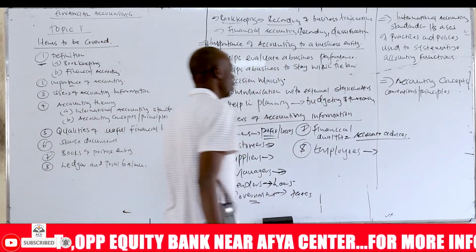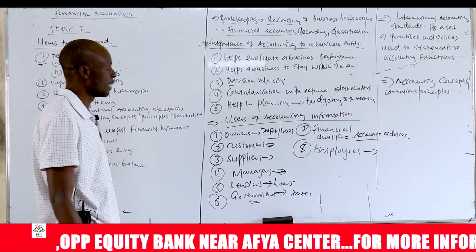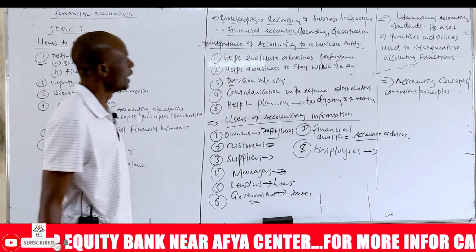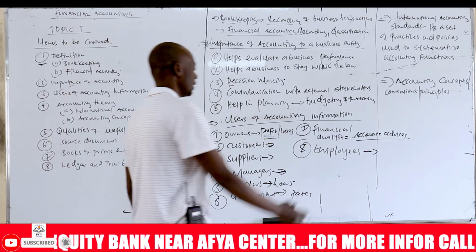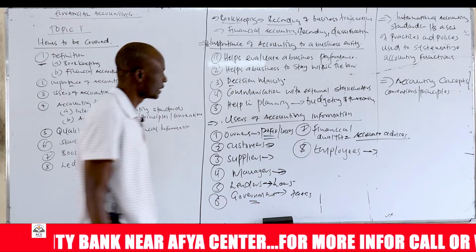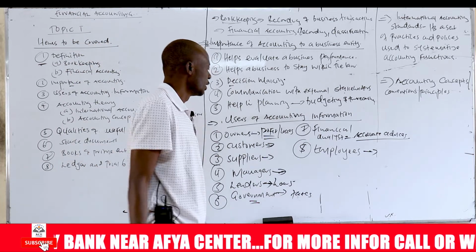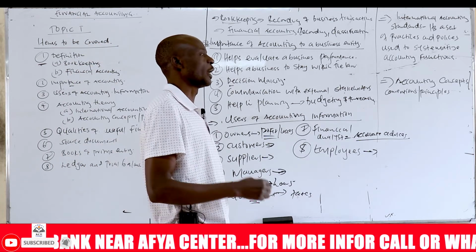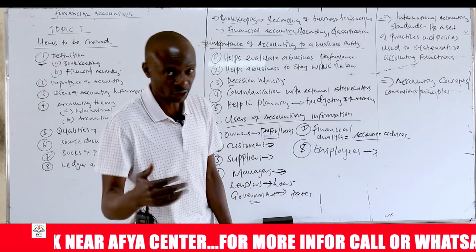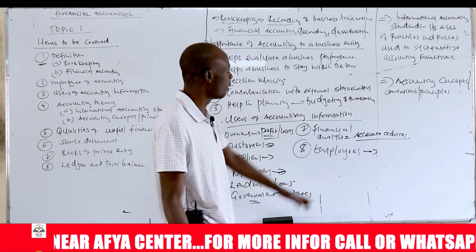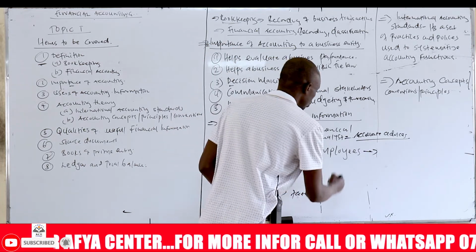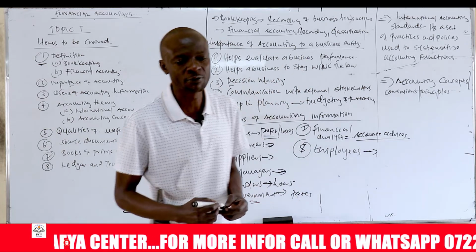Employees are people who work for these entities. These are people engaged for a pay to provide services in return for payment. So if you're employed in an entity, you'll be interested in their financial information. Why? So that you're able to tell whether your job is secure. If an entity's financial data is showing losses consistently, then you need to have a plan B to exit because your job is at risk. And number two, it can also be a tool for you to bargain for a better pay.